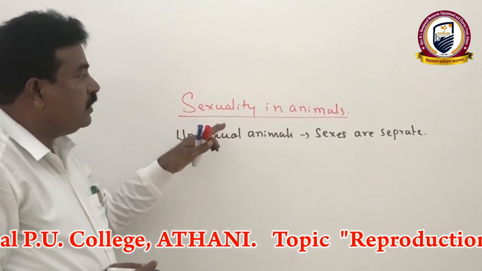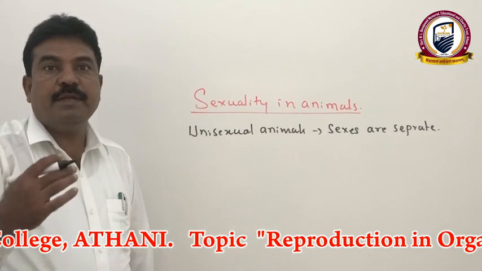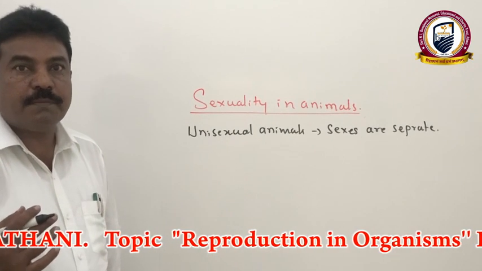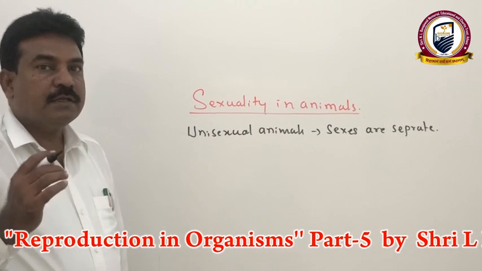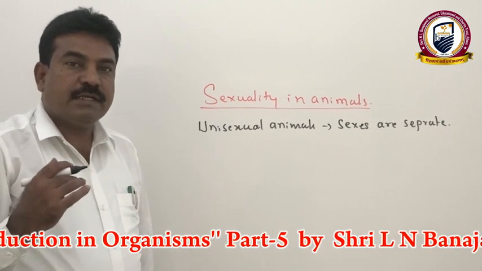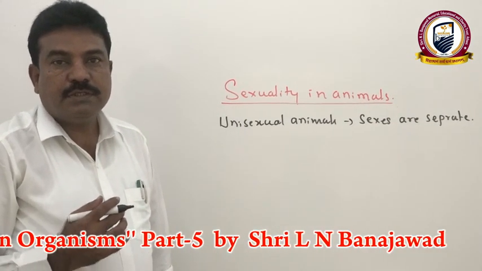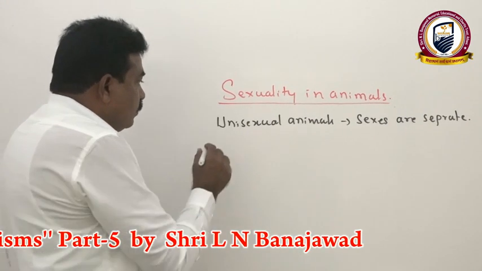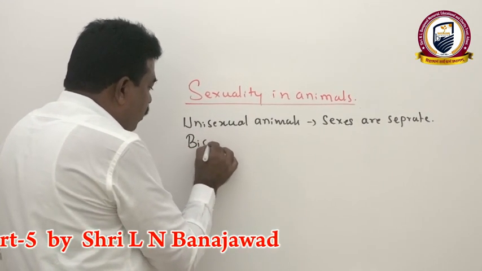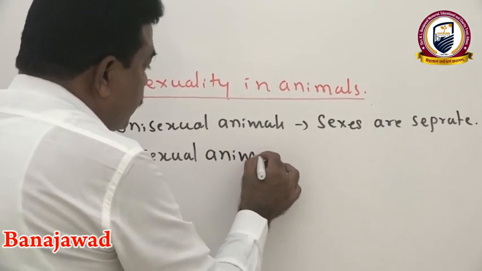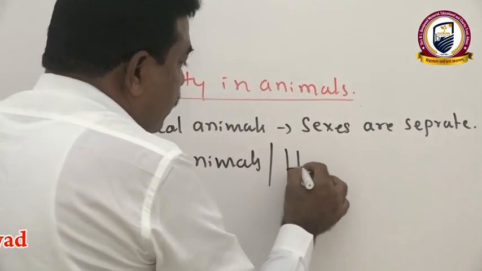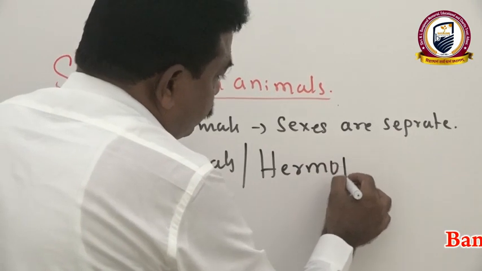Then the male animal has male sex organs, with the ability to produce sperms or male gametes. Then the female animal has female sex organs, namely ovaries. They have the responsibility to produce generally eggs. But very rarely we have bisexual animals, and these bisexual animals technically we know as hermaphrodites.